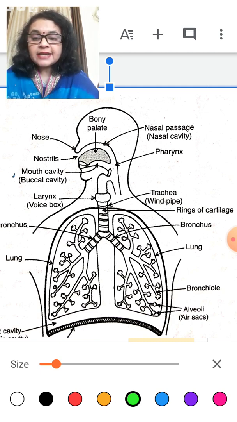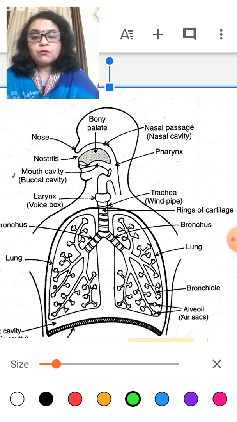How does it enter inside the blood capillary? Each alveolus is surrounded by blood capillaries. There are millions of alveoli present inside the lungs, and each alveolus contains blood capillaries.